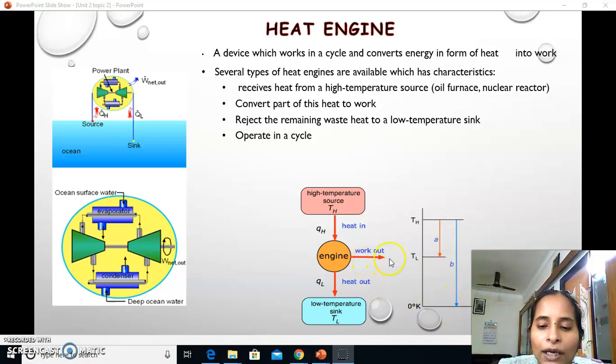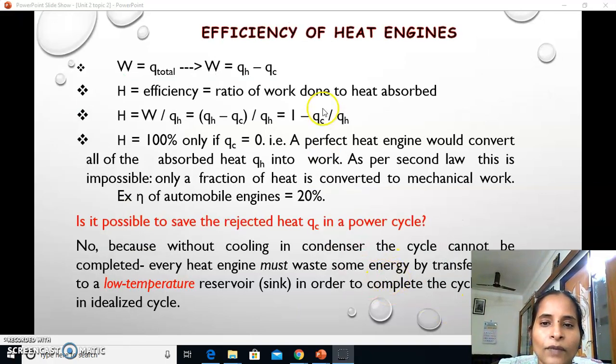The efficiency of heat engines can be calculated by the ratio of work done to heat absorbed, that is, output by input. The output is the difference between QH and QL. In the denominator you have the input, which is the heat supplied.